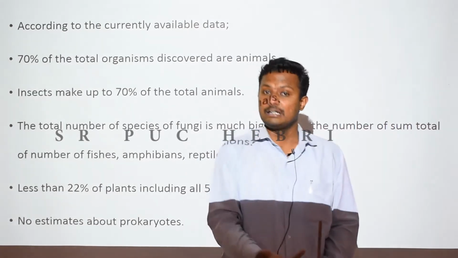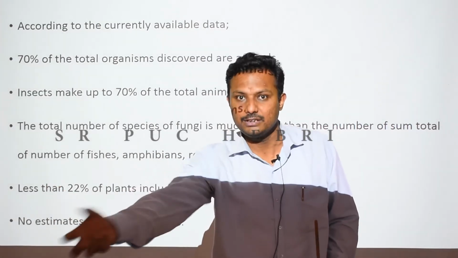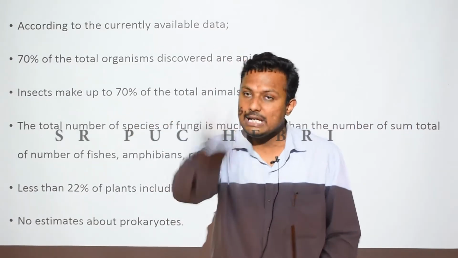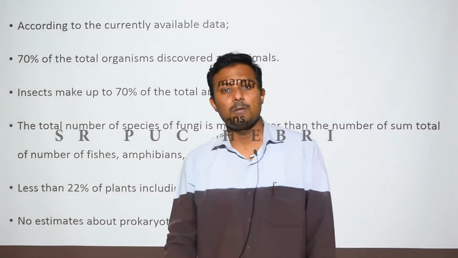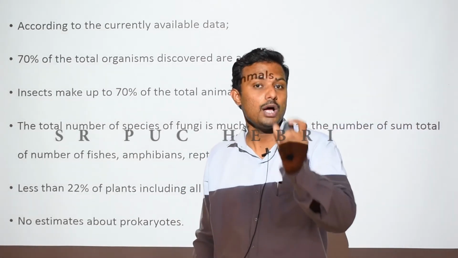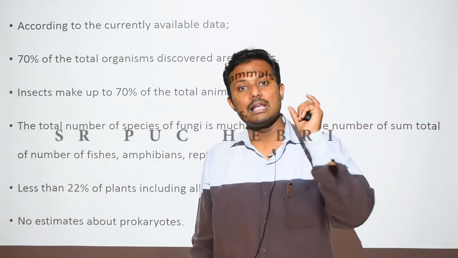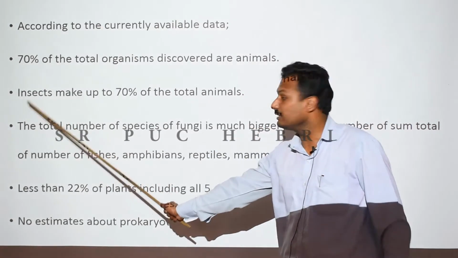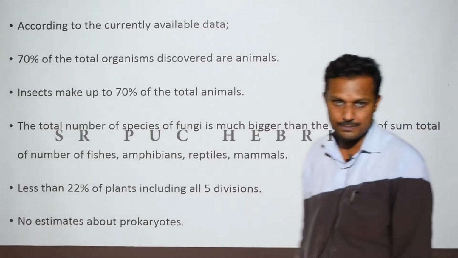And if you consider the species of animals discovered as 100%, 70% of the animals will be only the class Insecta. You have learned in the animal kingdom chapter that Arthropoda is the biggest phylum in the animal kingdom. In the Arthropoda, class Insecta is the largest class. That is why insects make up 70% of the total animals, right?